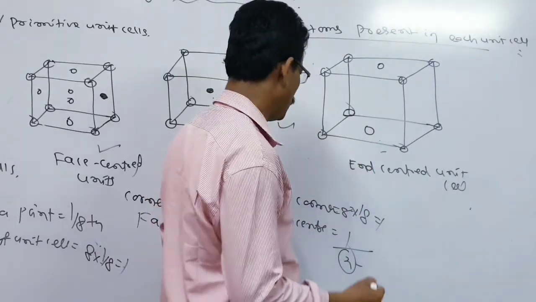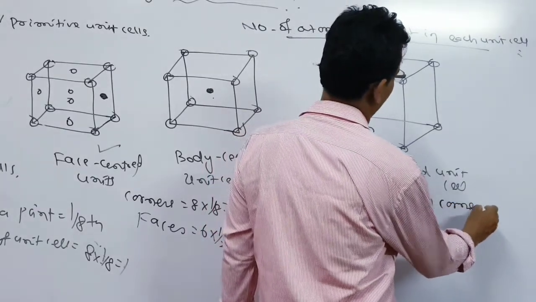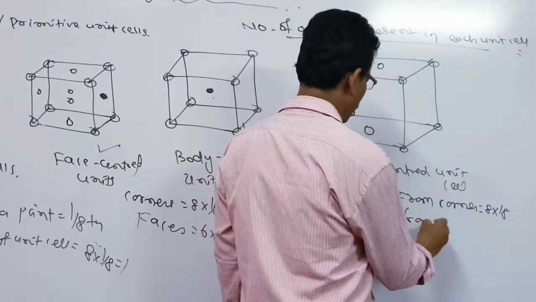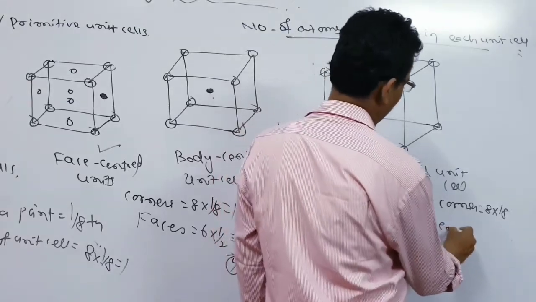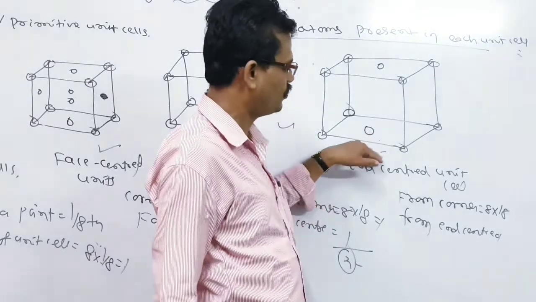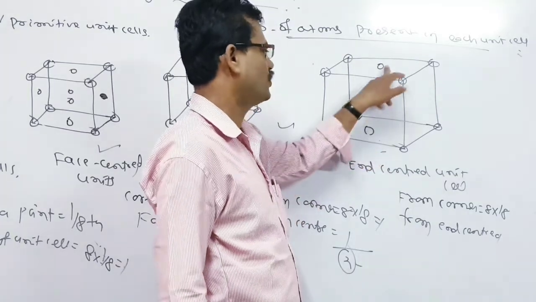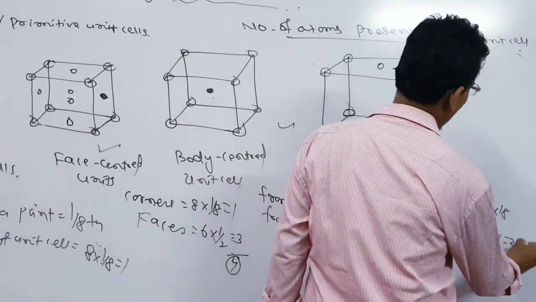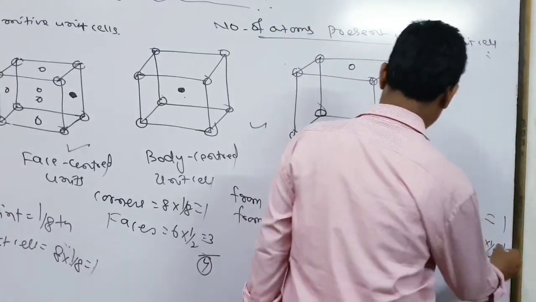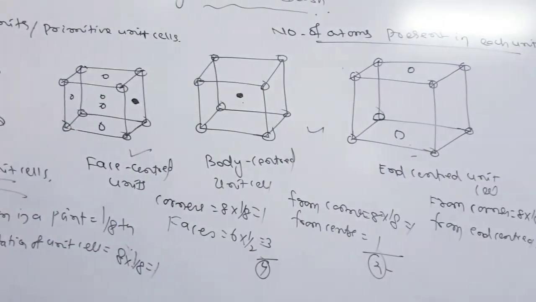Here if you also calculate, from the corners we get the same amount, that is 8 into 1/8. And from the end centers, each point is shared with its neighbor, so each contribution is half. There are 2 points, so 2 halves, so it is 1 and 1, that is also 2. So we can say in the case of end-centered unit cells, the number of atoms in a unit cell is 2.